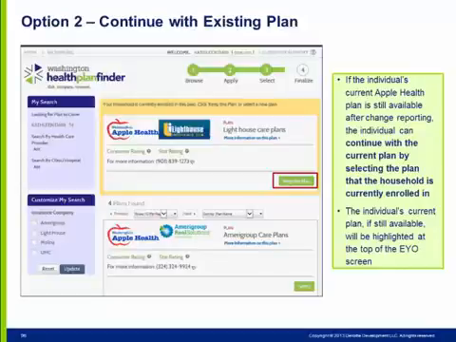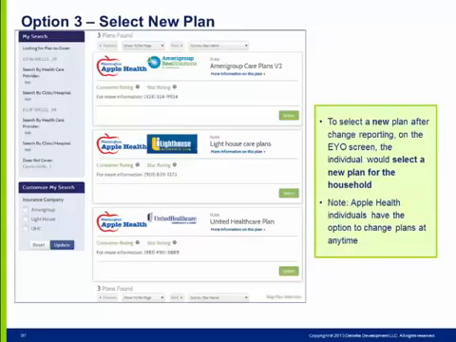For new and existing Apple Health households, individuals who select a plan will be enrolled by Provider 1 overnight. To select a new managed care plan after change reporting or completing a renewal, on the EYO screen the individual would select a new plan for the household to be enrolled in by Provider 1 overnight.